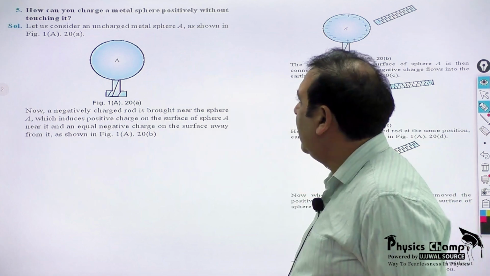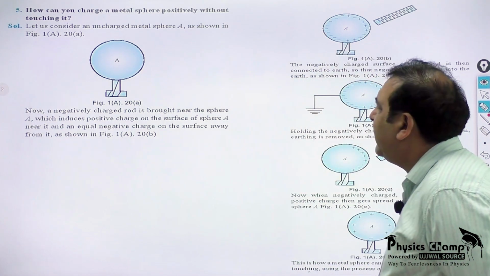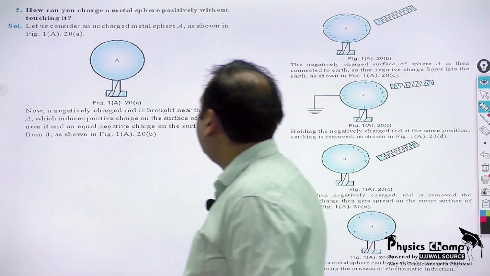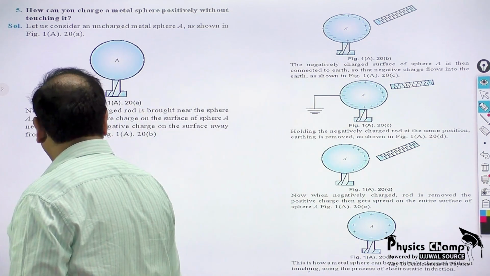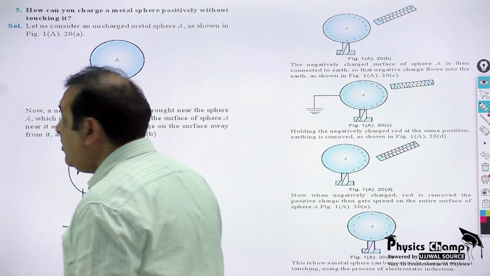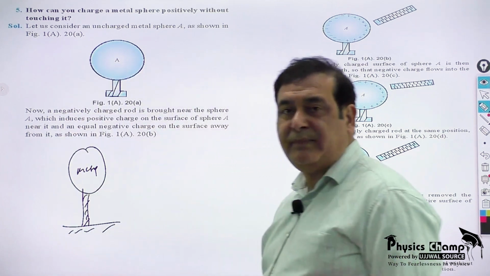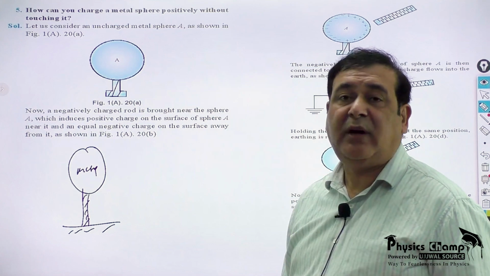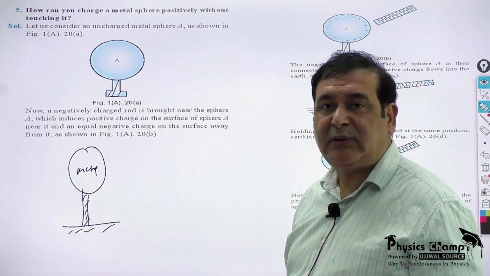And now question number 5. How can you charge a metal sphere positively without touching it? So you have here a metal sphere, maybe on an insulating stand. This is a metal sphere on an insulating stand. How can you charge it without touching it? I want to charge it without touching it.